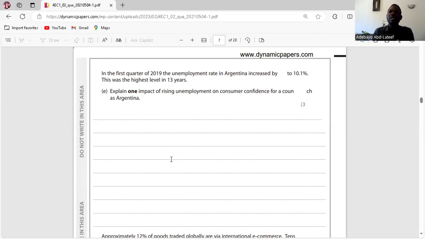When unemployment increases in a country, not only in Argentina, when unemployment increases in any economy, income will fall. And if income falls, individuals' confidence will fall. They won't be able to buy as they used to buy. So they will be cautious of spending. Is it clear? You go to F, sorry.